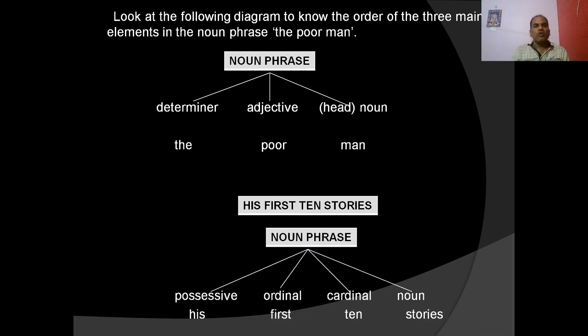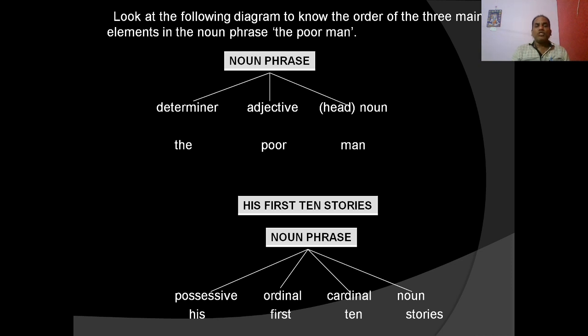Okay, so look at the following diagram to know the order of the three main elements in the noun phrase, the poor man. You see the tree diagram. Noun phrase, the poor man. Here, the is the determiner, the article, poor is the adjective, and the noun is man. So first determiner, then adjective, then noun. We should keep in mind, my students, that predeterminer comes first, then adjective, then noun. The poor man.